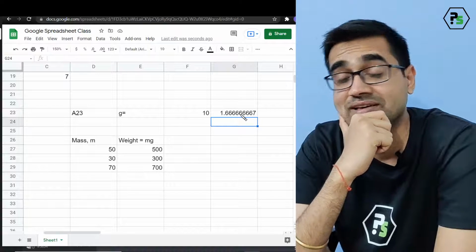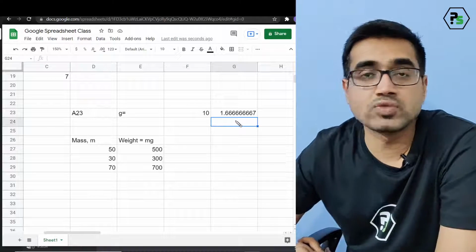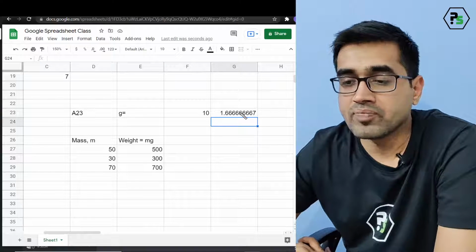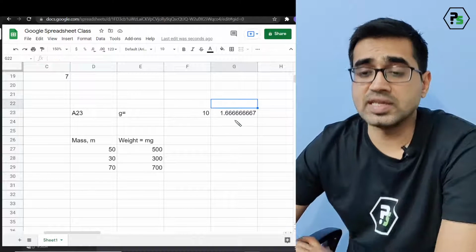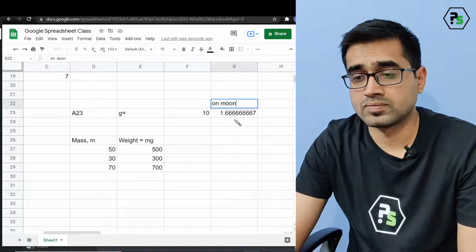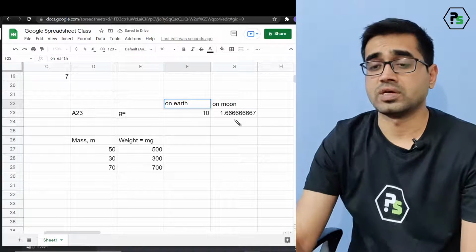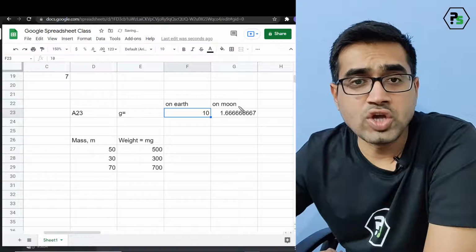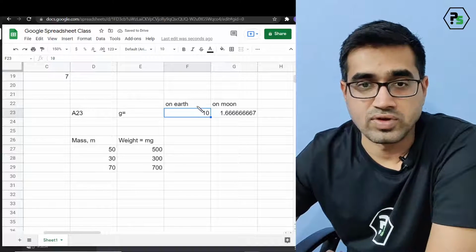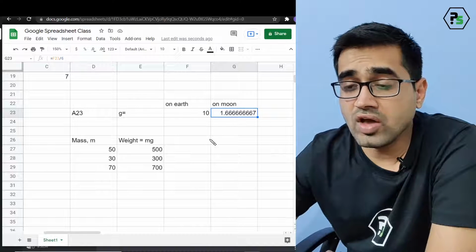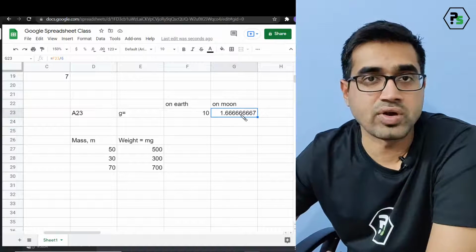I may have forgotten it, but let's say it is 1/6 of it. Now this is the g on moon and this is the g on earth. Okay, Deepika, that's good. So now we have a g on moon and a g on earth.